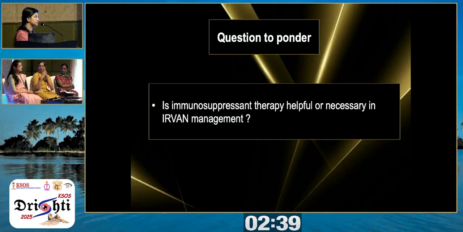If that's not working, you add a conventional antimetabolite. But we have a couple of patients who have actually needed biologicals, injection adalimumab, with really good results. So it depends on whether there is an active inflammation which is not controlled. Not all cases need conventional immunosuppressive therapy, and if there's no active inflammation, you don't need to treat it with immunosuppression.